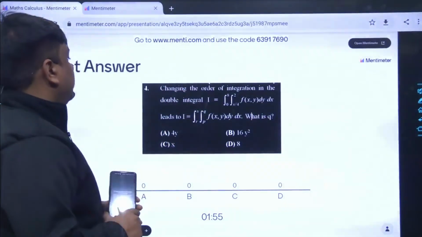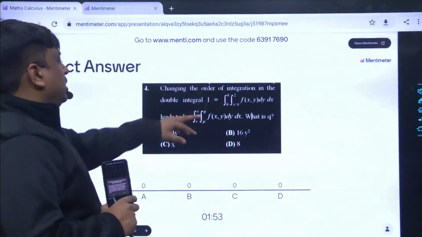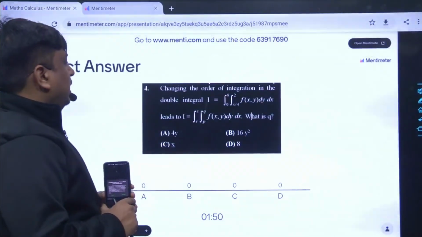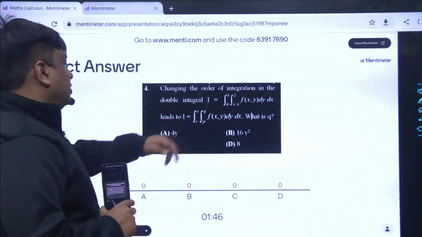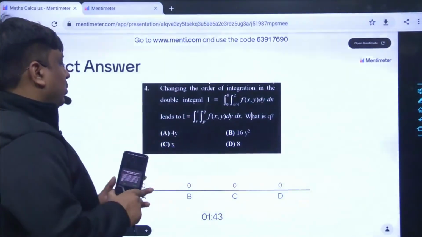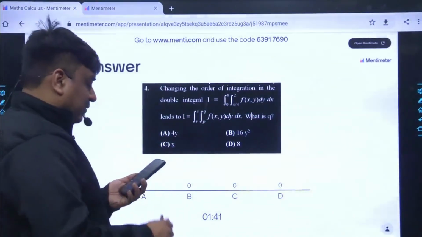Changing the order of integration in the double integration I is equals to 0 to 8, x by 2 to 2, f of xy dy dx, leads to I is equals to r s p q f of xy dy dx. What is q? I need to find the value of q over here.